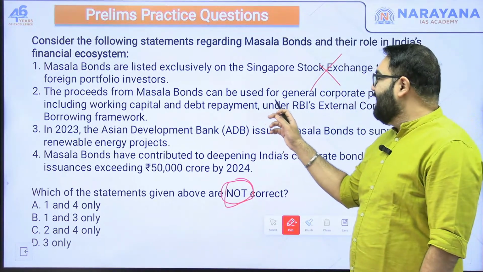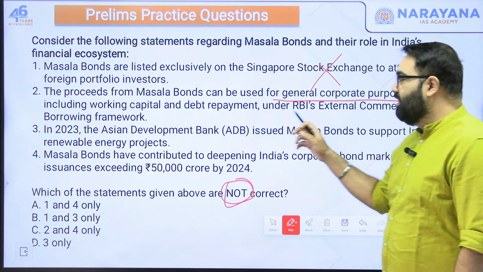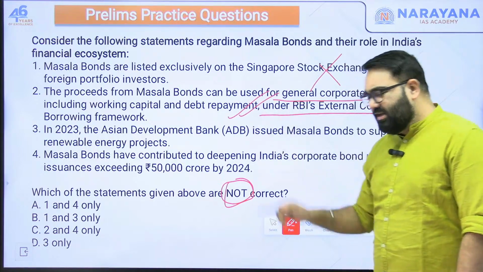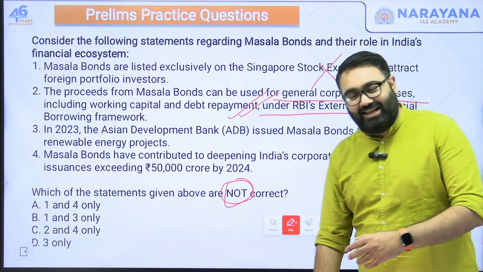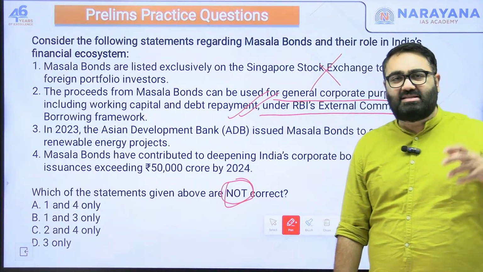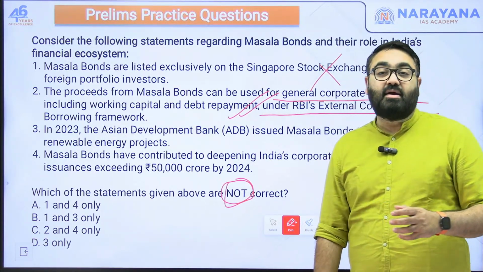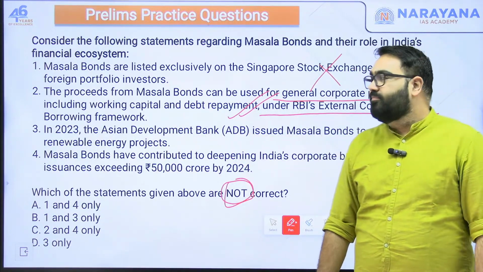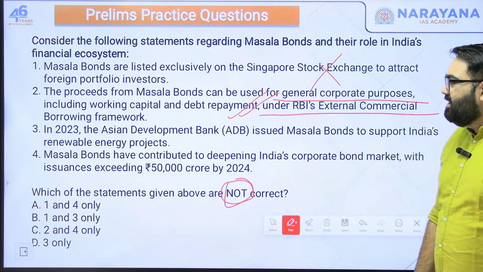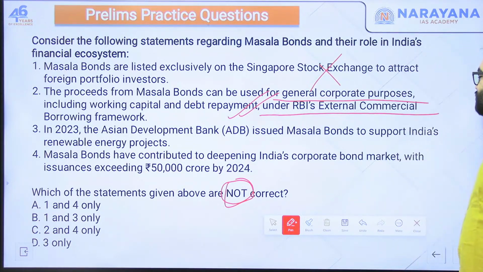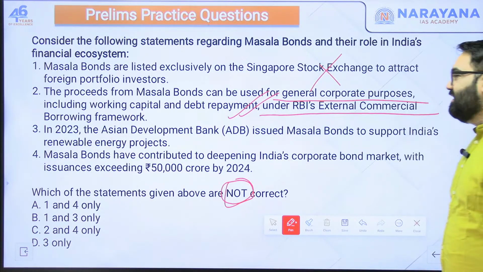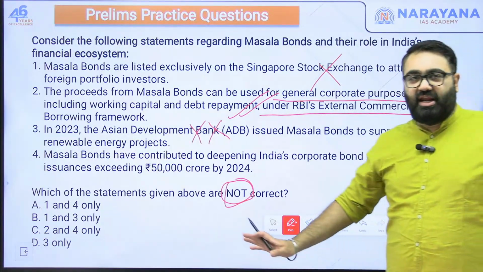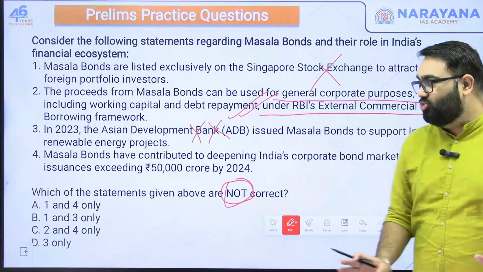Second, proceeds from masala bonds can be used for general corporate purposes, including working capital and debt repayment, under RBI's external commercial borrowing framework. Yes, we discussed there are certain restrictions on where it can or cannot be used. Amongst the areas where this money coming into the bonds can be used is working capital of the bank, repayment of debt. Third, in 2023, Asian Development Bank issued masala bonds to support India's renewable energy projects. Not really, no. That did not happen. The Asian Development Bank did not issue any such masala bonds to help India.